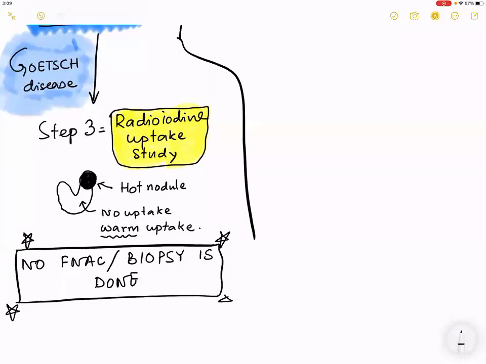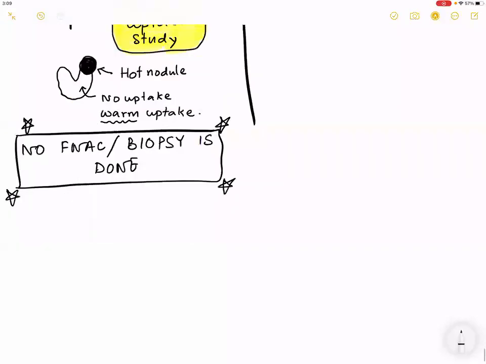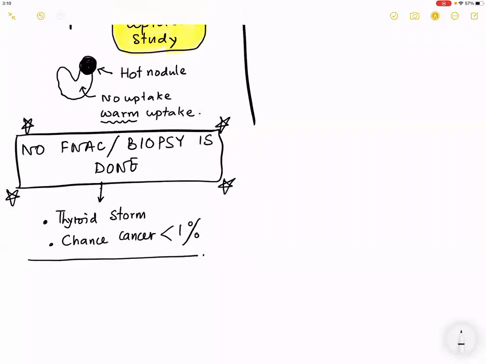The question is why. Point number 1, the thyroid will uptake, leading to thyroid storm. Point number 2, chance of cancer is less than 1%. So these are the 2 points to remember.